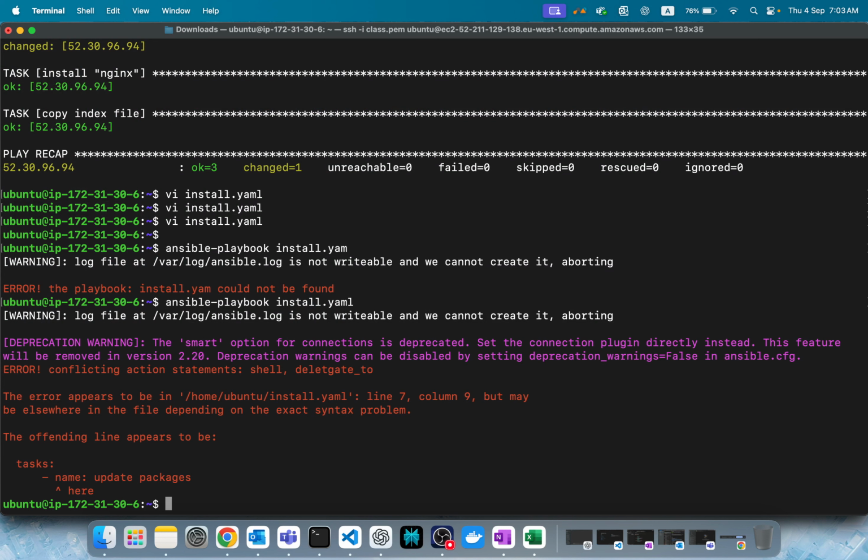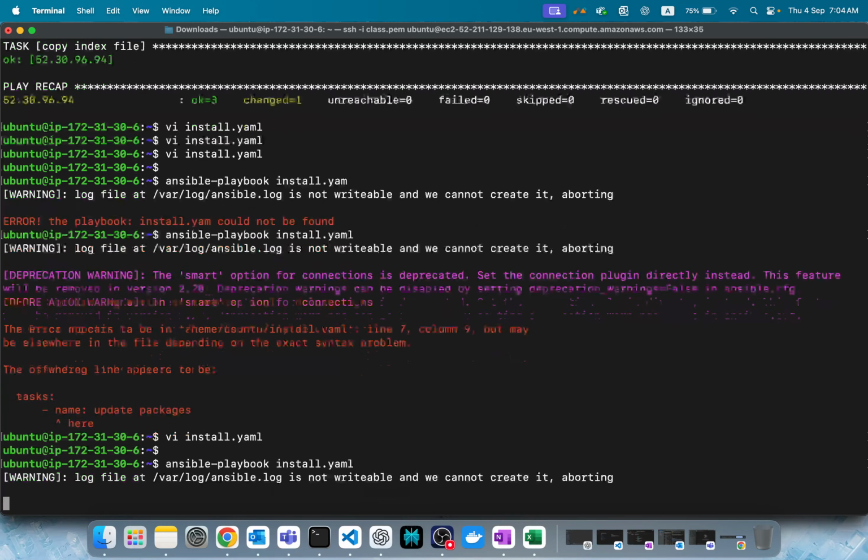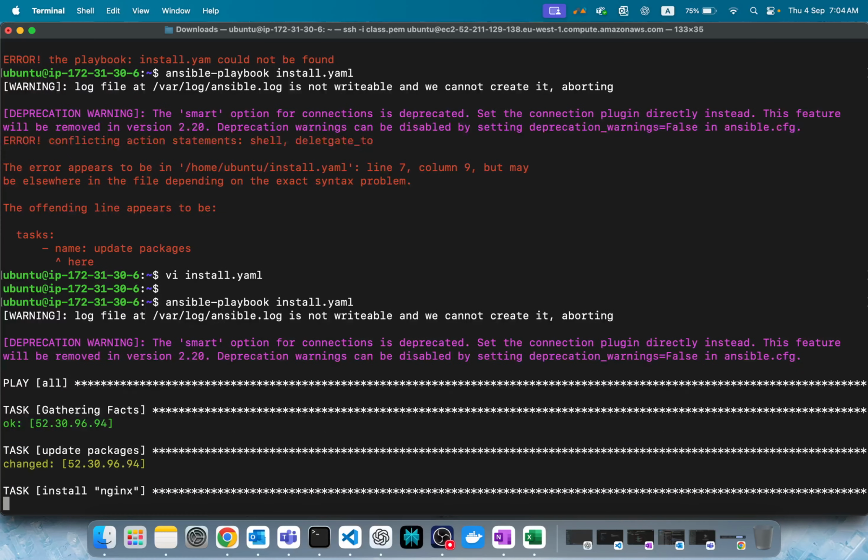Oh, there is something wrong. What's wrong? Syntax? Okay, I get it. Line 7. This is fine. Here, delegate_to, run_once, yeah, these are fine. The spelling of delegate, I guess. Yeah, this is correct. Let's try. See, it's working, right? The spelling was wrong earlier.